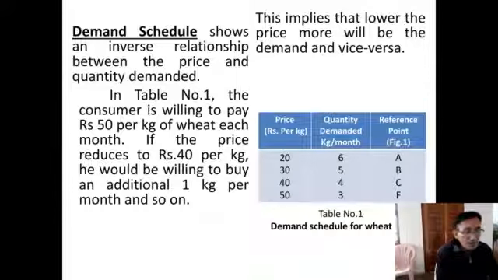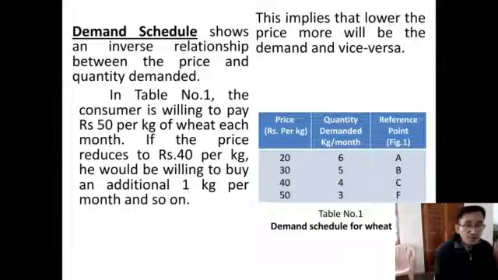When the price of wheat is reduced to 30 rupees per kilo, one more kg of wheat will be demanded, making it 5 kg. Likewise, at rupees 20 per kilo of wheat, he demands 6 kg. As the price decreases from 50, 40, 30, 20, the quantity demanded increases: 3 kg, 4 kg, 5 kg, 6 kg. Okay, so this shows how the law of demand works. It is represented by